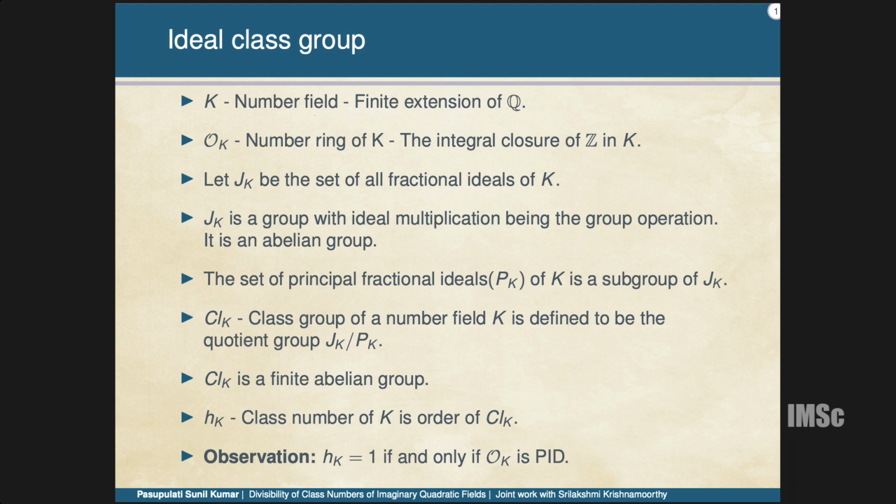It is denoted by C_K, and the order of the class group is denoted by h_K, and we call it the class number. The class number is one if and only if O_K is a PID.